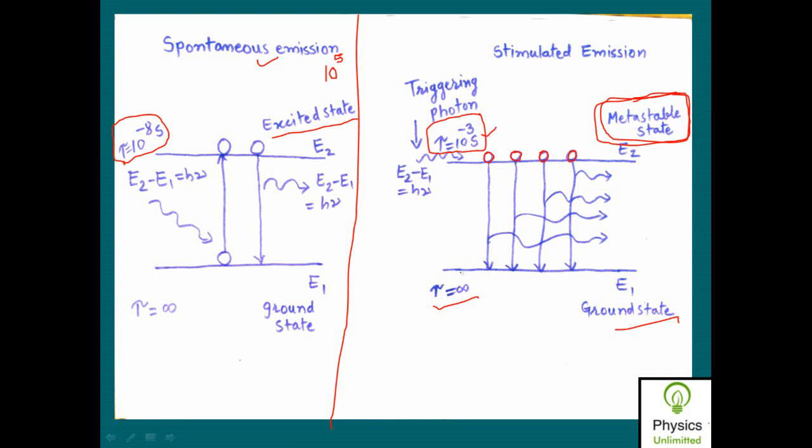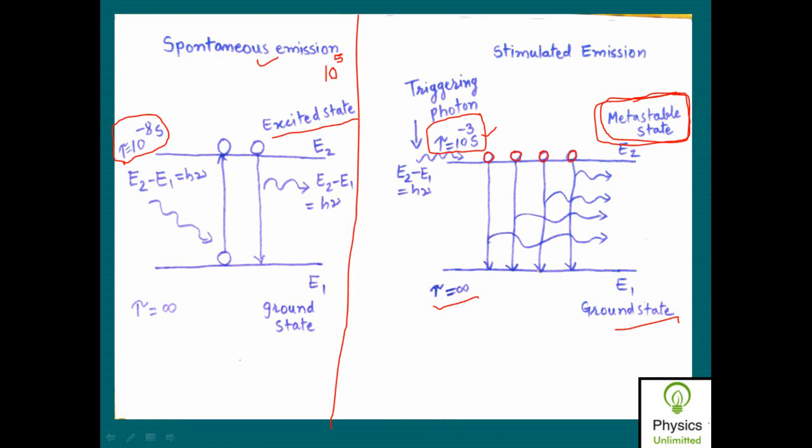So here just look at the number of atoms in the ground state. Initially the atoms are present in the ground state, but if by any means all these atoms are lifted to the metastable state, how is the population of atoms now? Less.